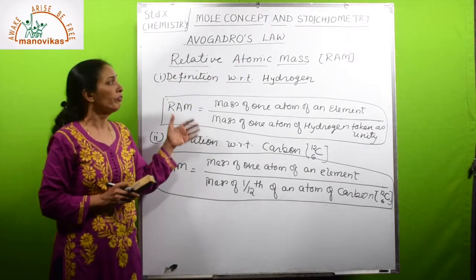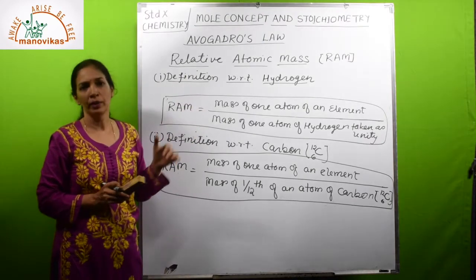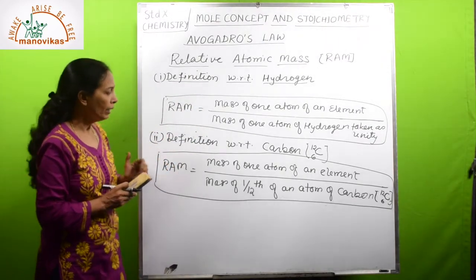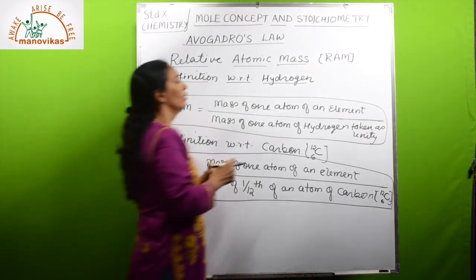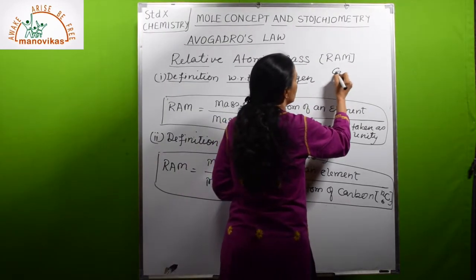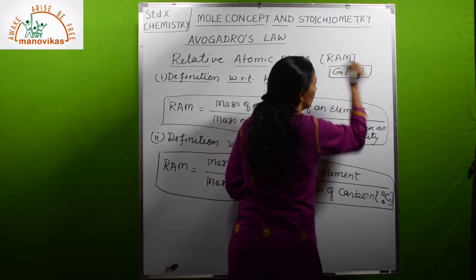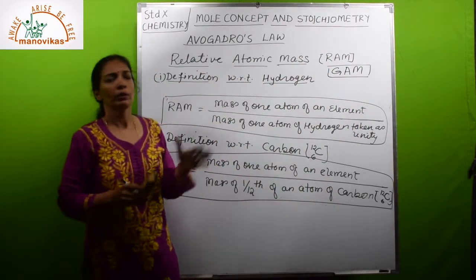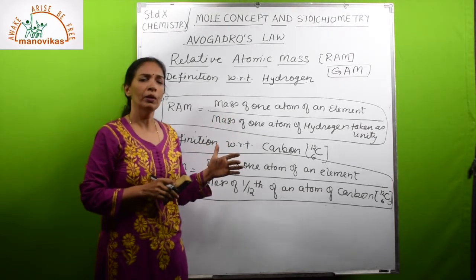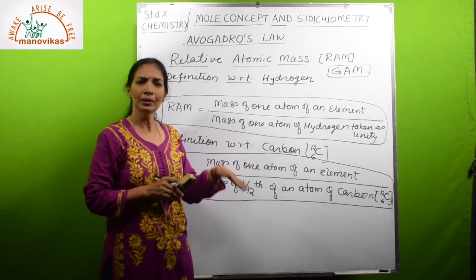Similarly, you can define relative molecular mass also. Before doing that, we will see what is gram atomic mass, GAM. As I told, relative atomic mass and relative molecular mass will not have any unit because it is a comparison.